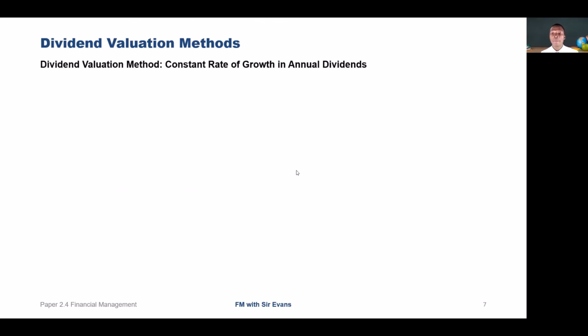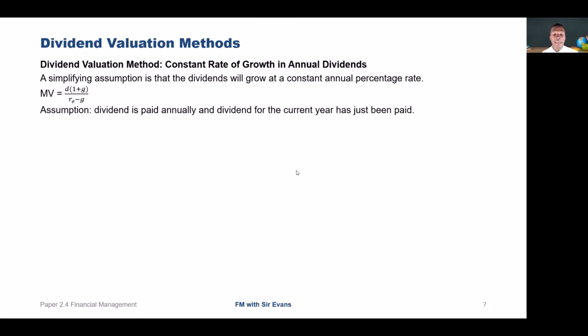Okay, so what if there is a growth rate? There is a constant rate of growth in the annual dividend. What do we do? An alternative assumption in the dividend valuation model is that the annual dividend will grow in the future. A simplifying assumption is that the dividend will grow at a constant annual percentage rate.